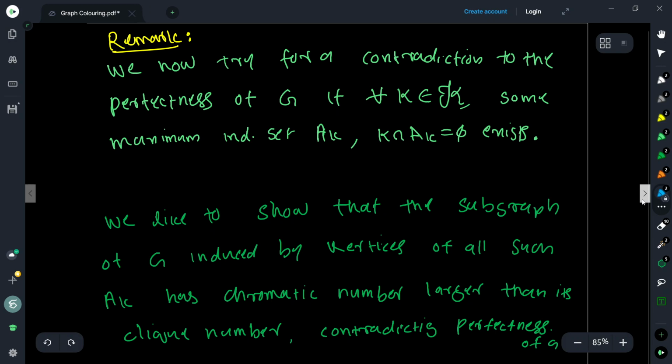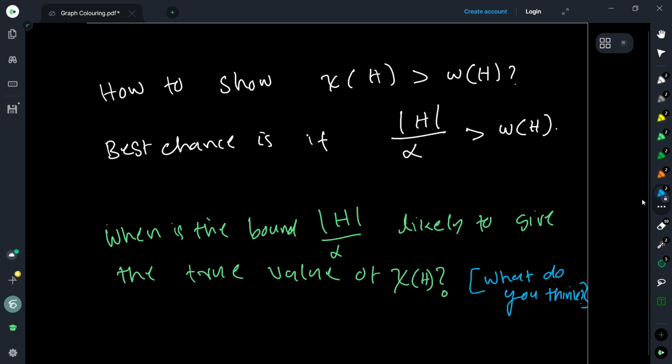And as I mentioned, how do you show the chromatic number is larger than omega? The only tool we know, or the best tool that we know, to find a lower bound is dividing by the independence number.